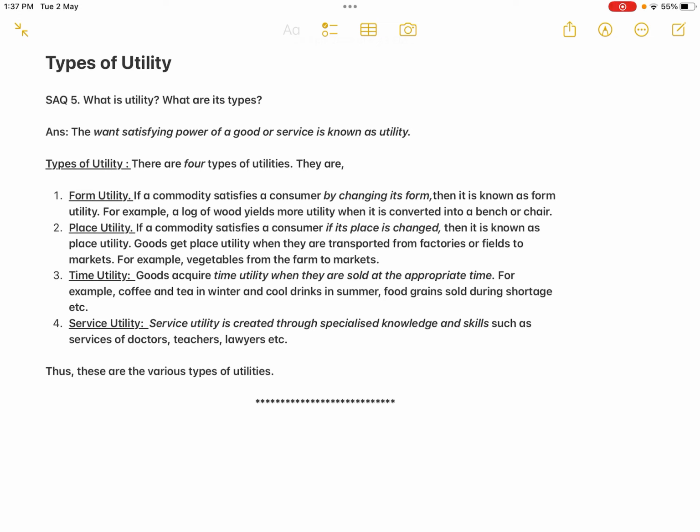Okay, then finally, service utility. The services of doctors, lawyers, teachers, chartered accountants, wholesalers and retailers also have the ability to satisfy a human want. So they all come under the category of service utility. Service utility is created through specialized knowledge and skills, such as the services of doctors, teachers, lawyers, etc. Okay, these are all the various types of utilities, and you can get any of these given for 2 marks.